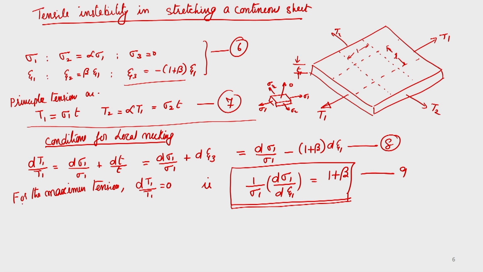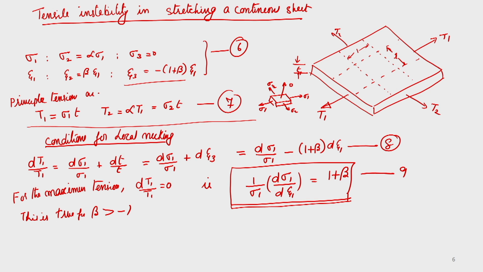And this is true for beta greater than minus 1. The strain ratio should be greater than minus 1.